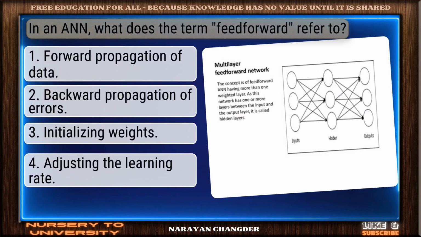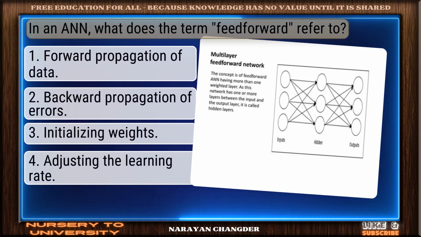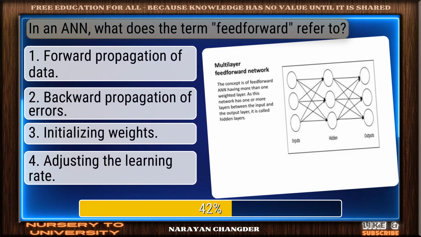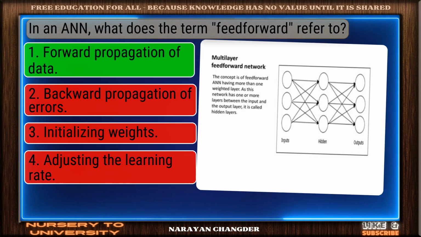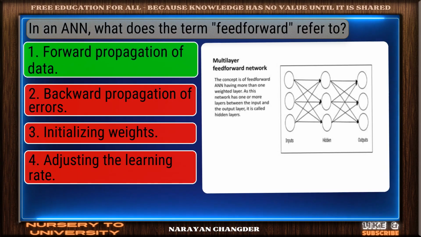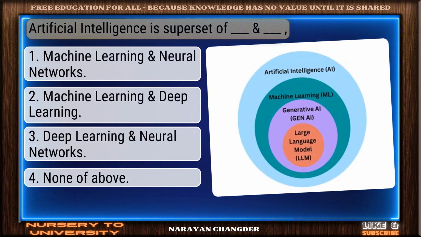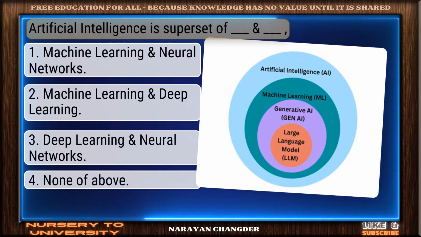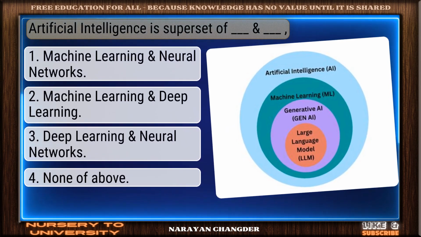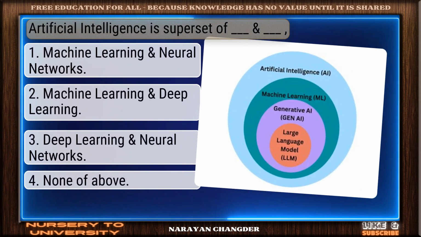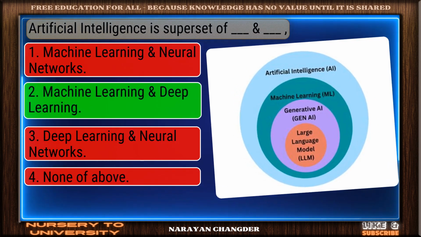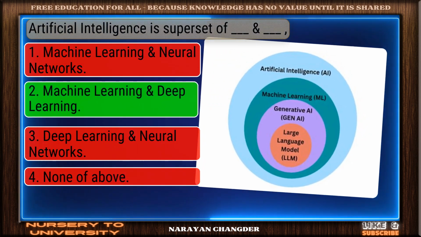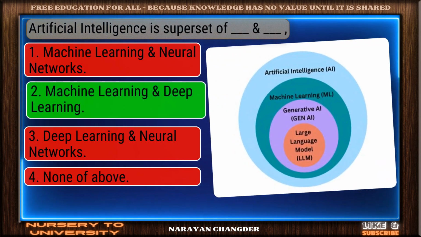Question number 31. In an ANN, what does the term feed-forward refer to? On track. Forward propagation of data is the correct answer. Question number 32. Artificial intelligence is a superset of dash and dash. Bravo. Machine learning and deep learning is the answer.